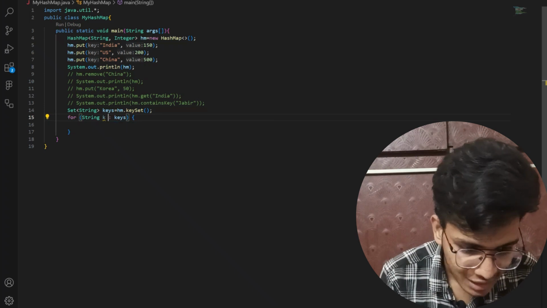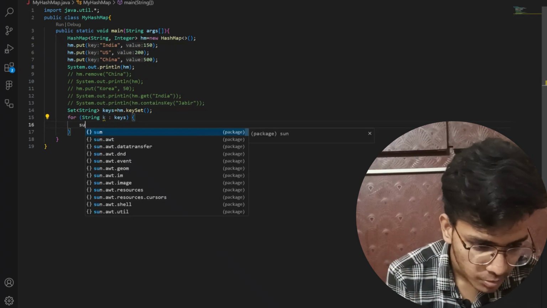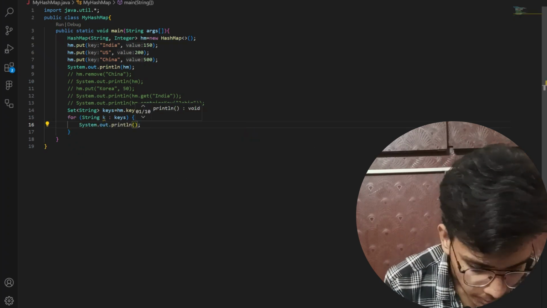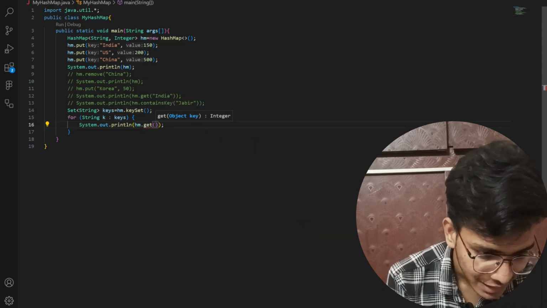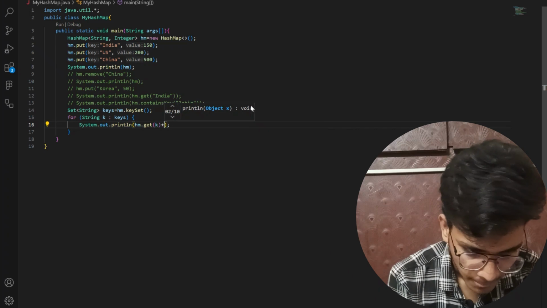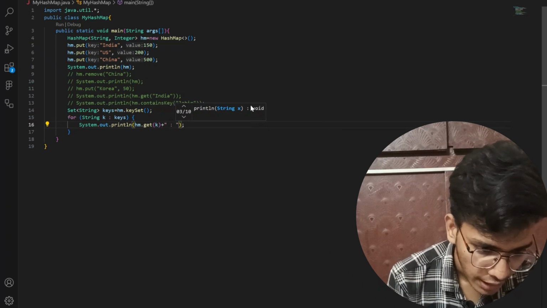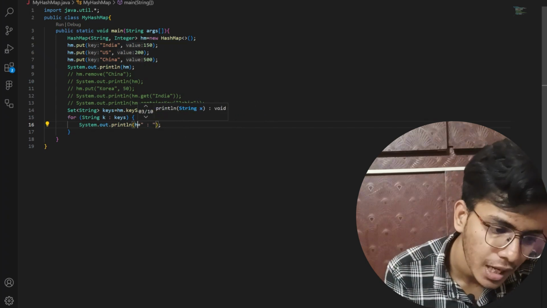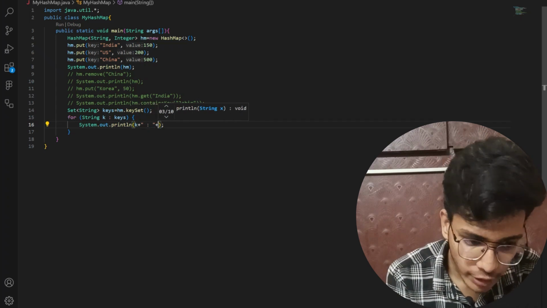Okay, and for k in keys, whatever keys I am getting, I will print with System.out.print. I will print the key value. First of all I will print the k value, whatever key I am having, that is nothing but my key, then after it its value.